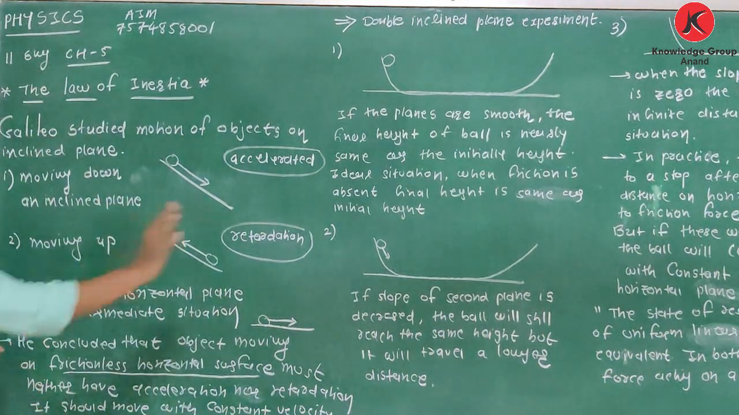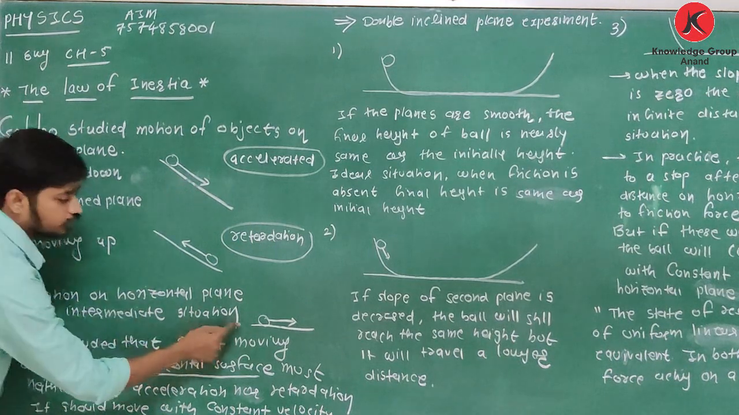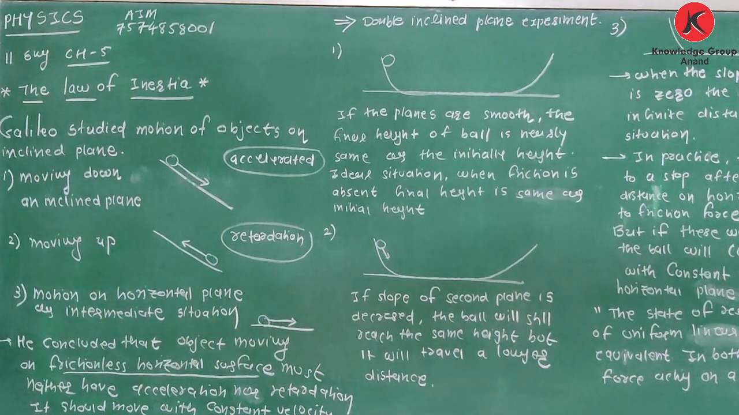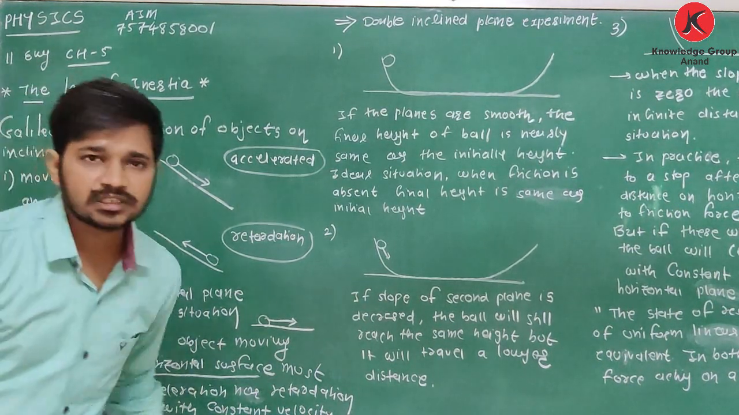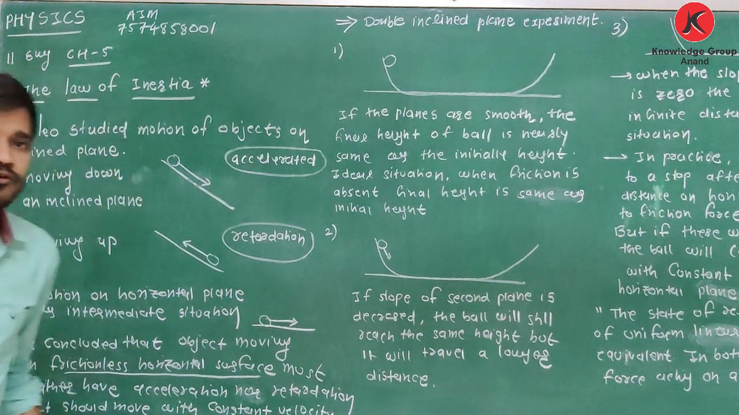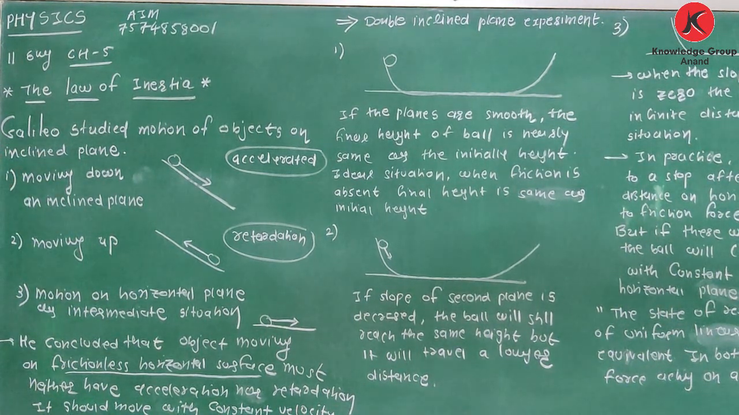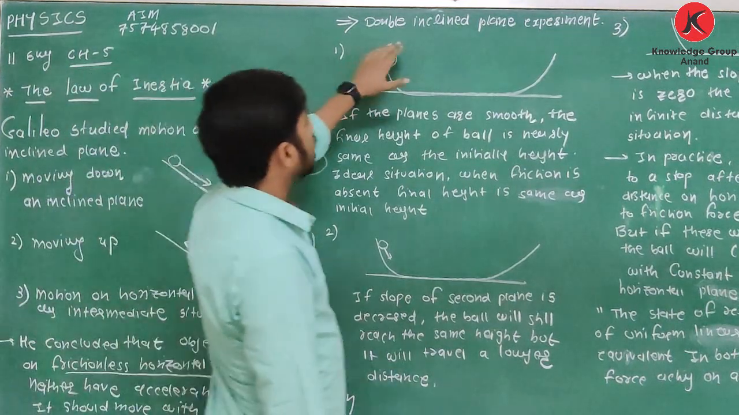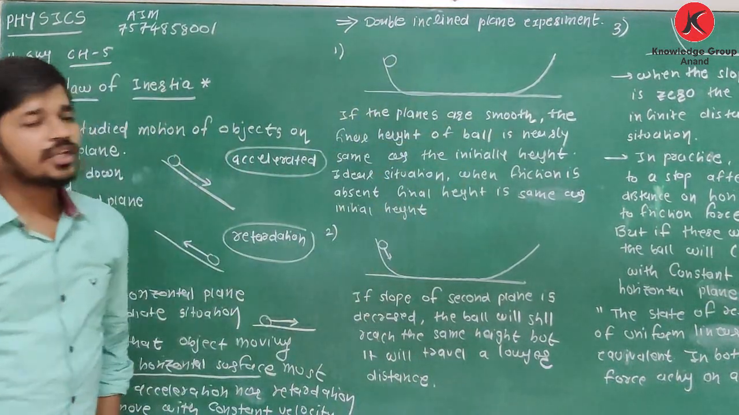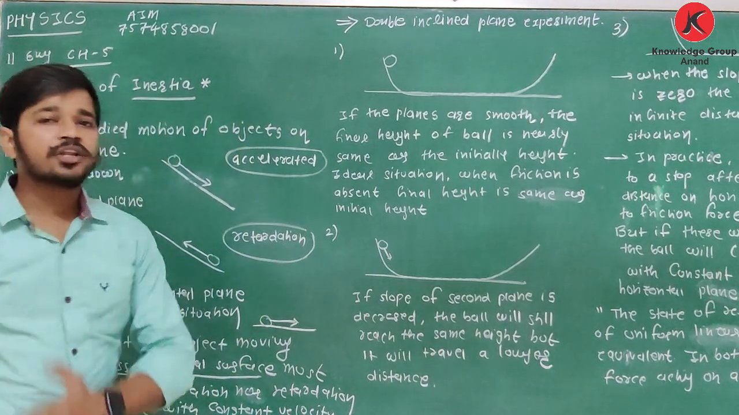If I am taking that intermediate situation, a frictionless horizontal surface, and there are no external forces, then acceleration will become zero and the object will move with constant velocity. Clear about this? So that was Galileo's study of motion of objects on an inclined plane. Another experiment performed by Galileo was the double inclined plane experiment. What is the experiment and what is the result?